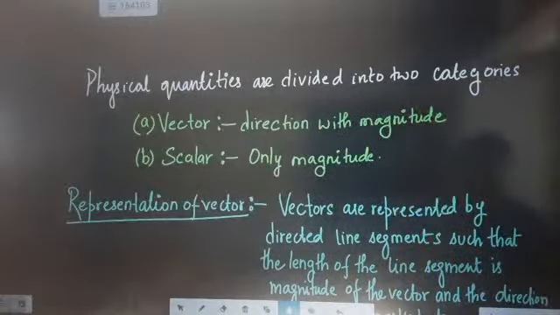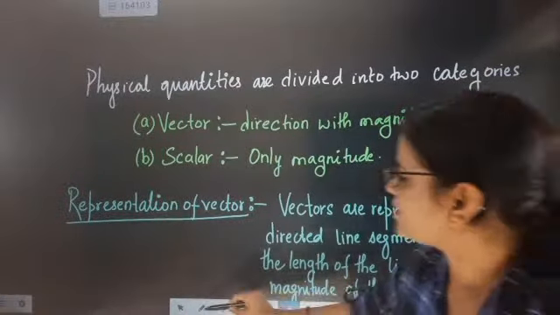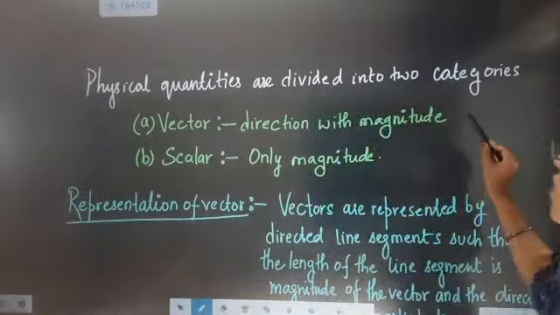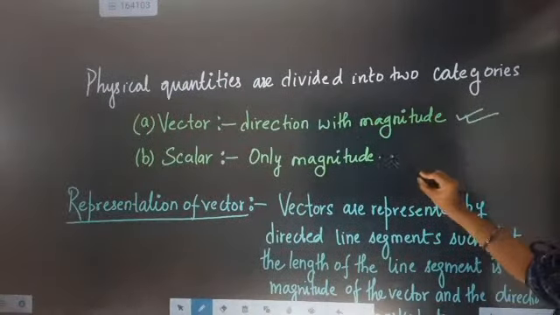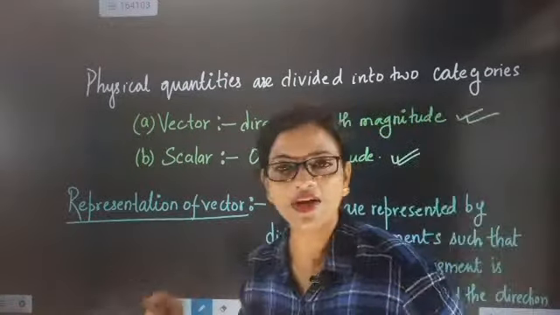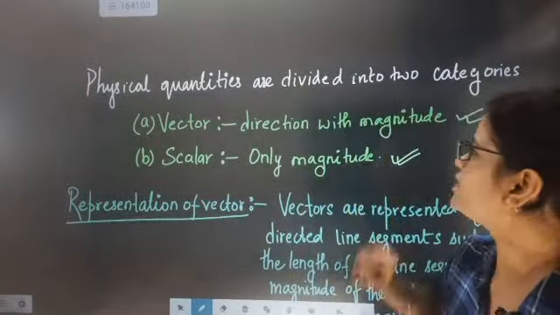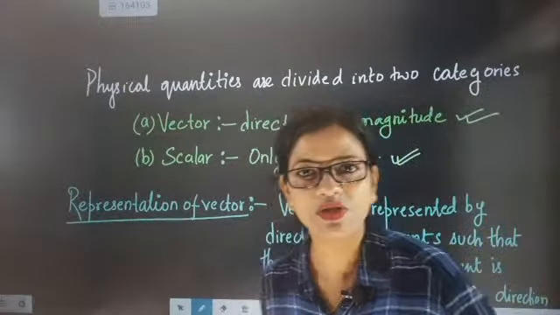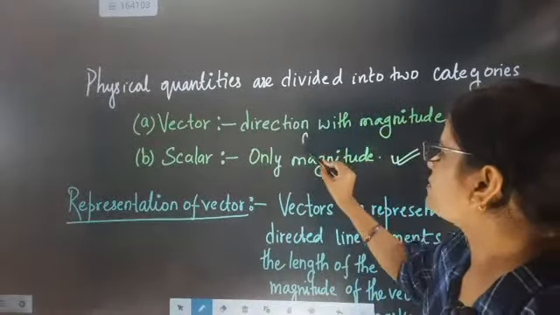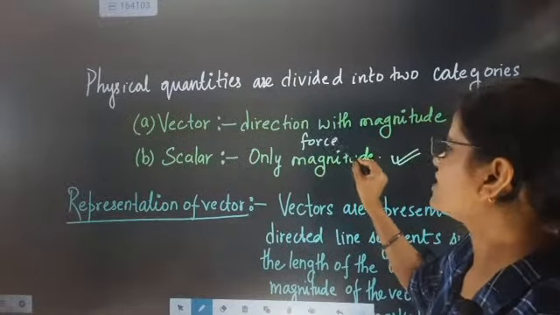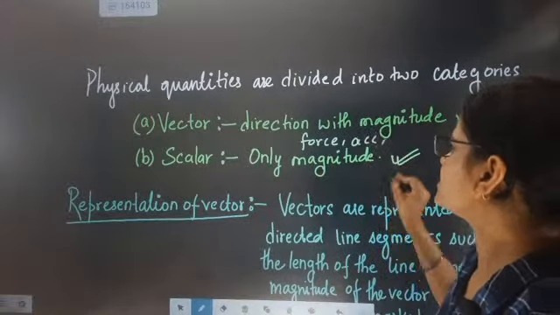Physical quantities are divided into two types, scalar and vector. Vector is the one which has both magnitude and direction.